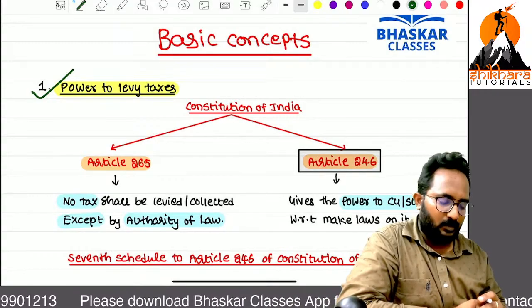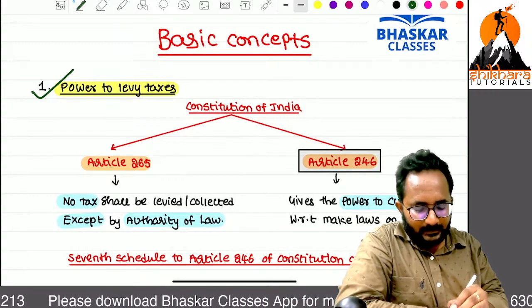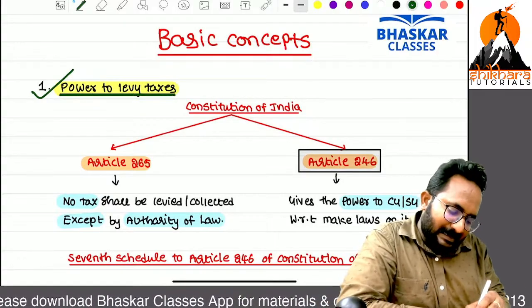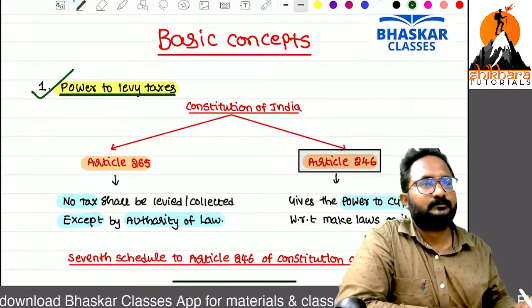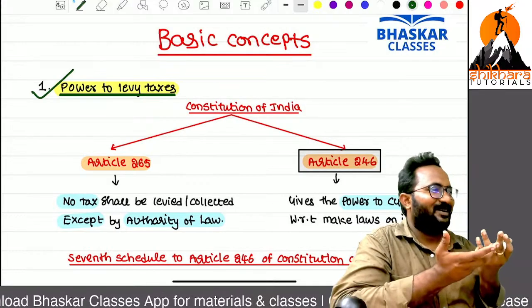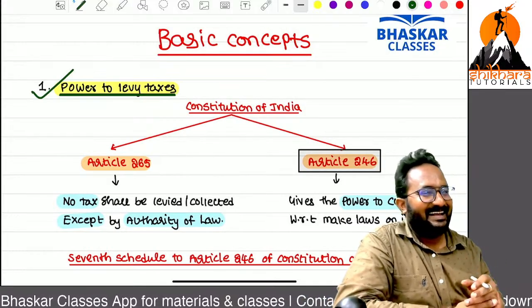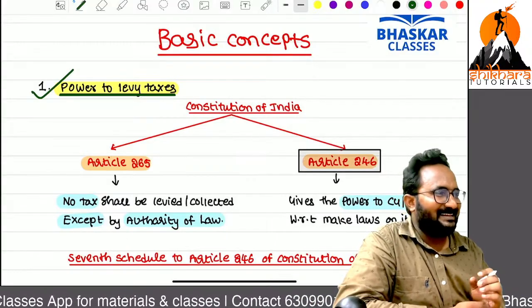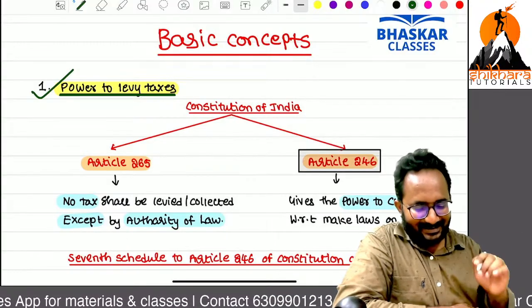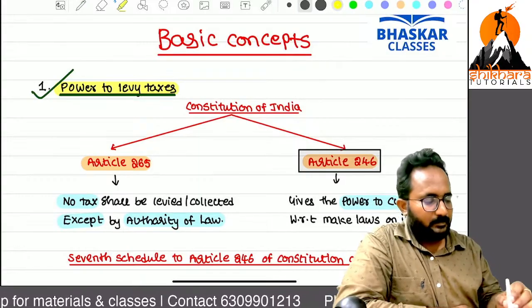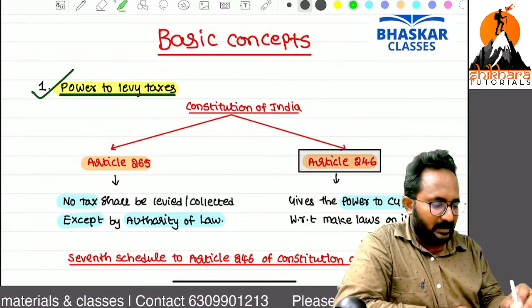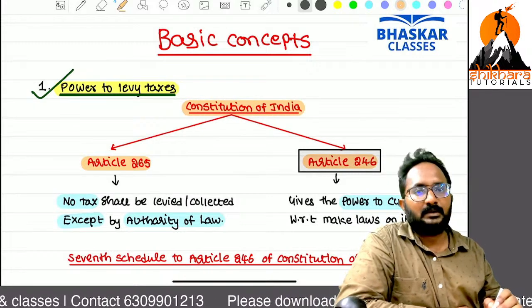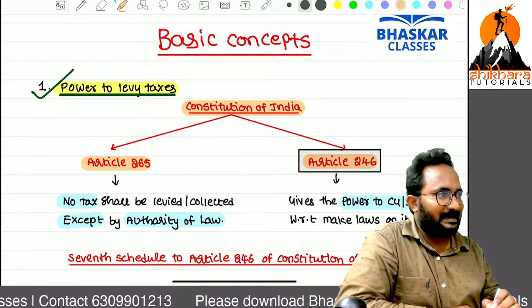Government. Okay. Sir, who has given the power to the government for collecting the tax? Okay, super, how did you know? So that's why I want to write all these things. Remember, the Constitution of India has given the power to collect the taxes.